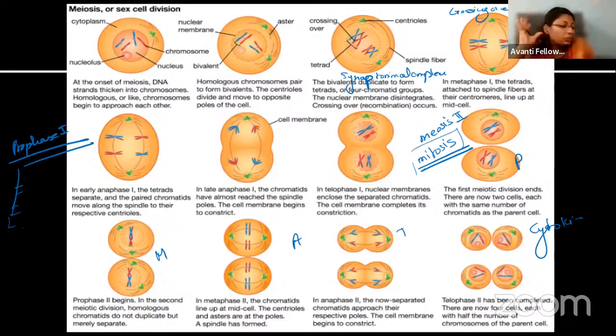So with this we have completed our cell unit containing 2 different chapters: Cell, the Unit of Life, and Cell Cycle and Cell Division.